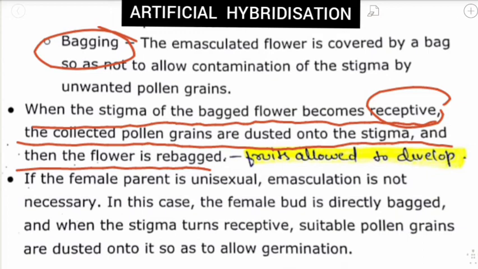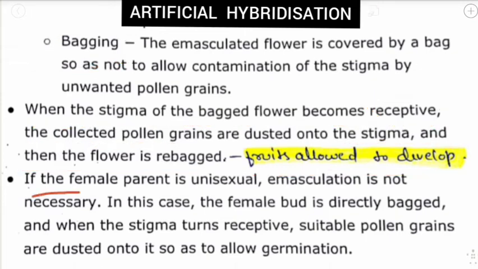Then we have to collect the good type of pollen grains and dust them on the stigma. After dusting, we have to rebag the flower. By way of rebagging, fruits are allowed to develop.